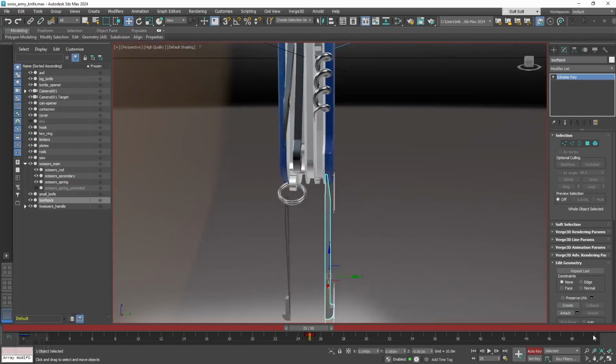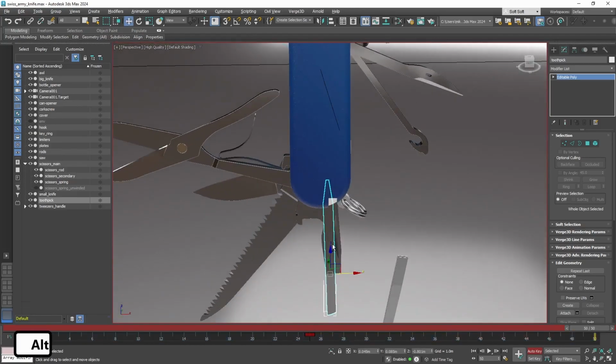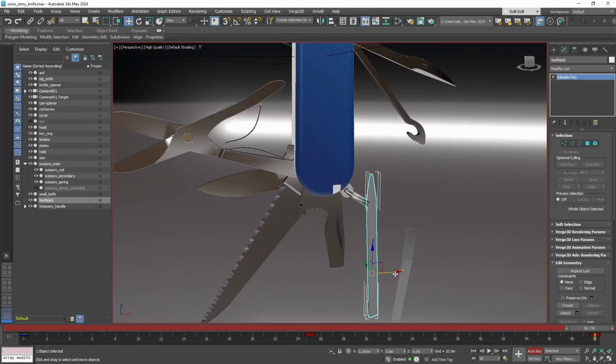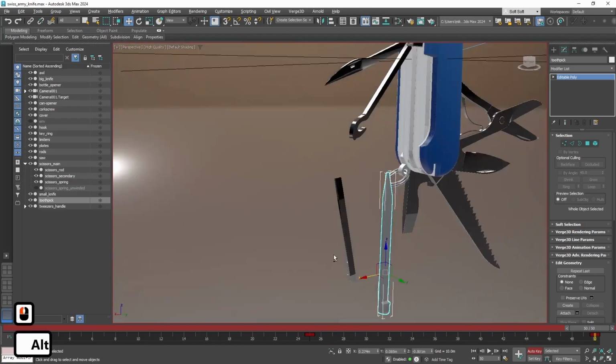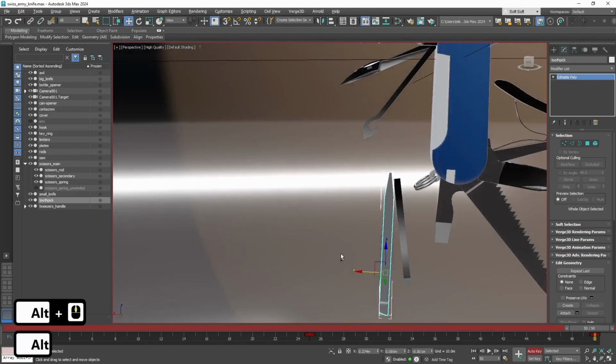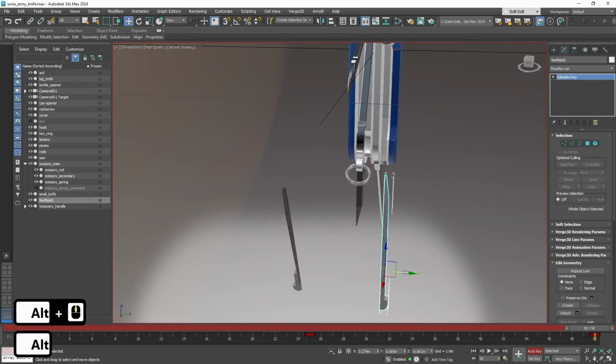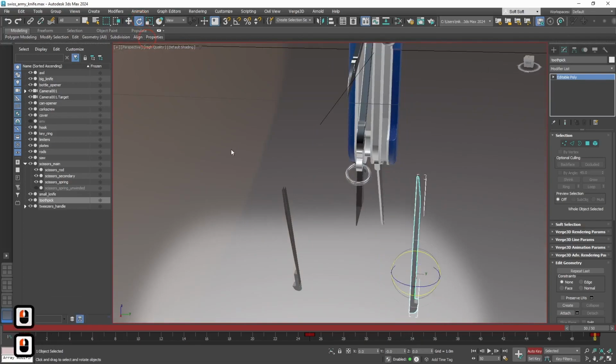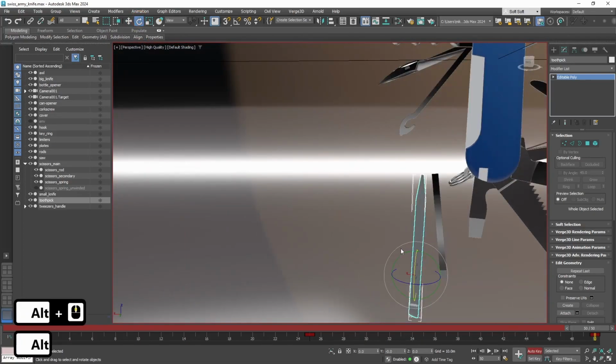Okay, and after that let's also move it a little bit forward. And a bit to the side, again so we kinda demonstrated. Also, let's tilt it a bit.